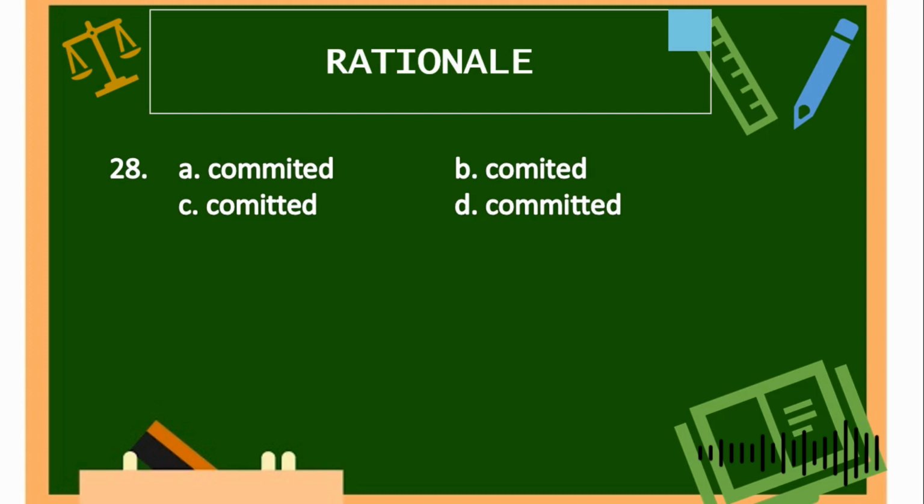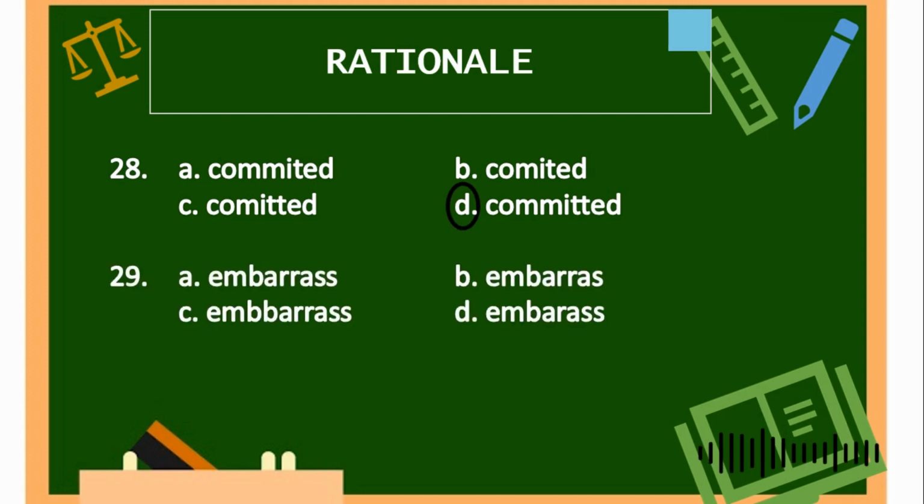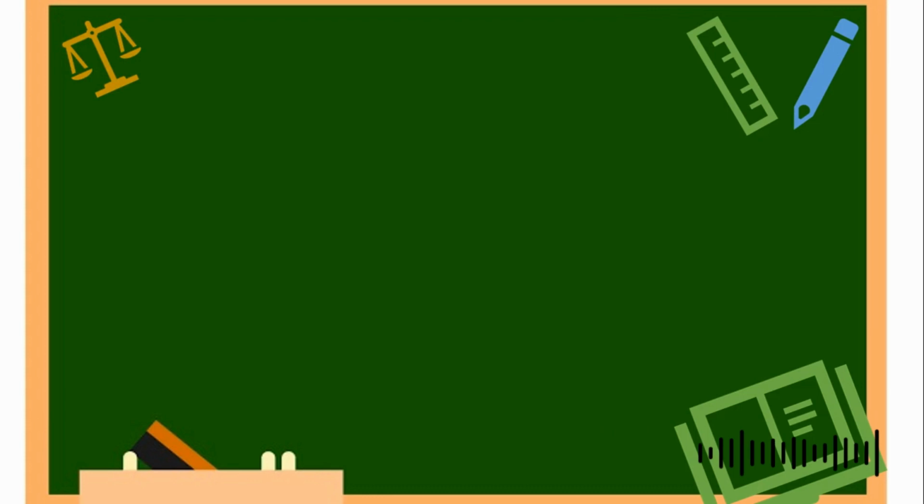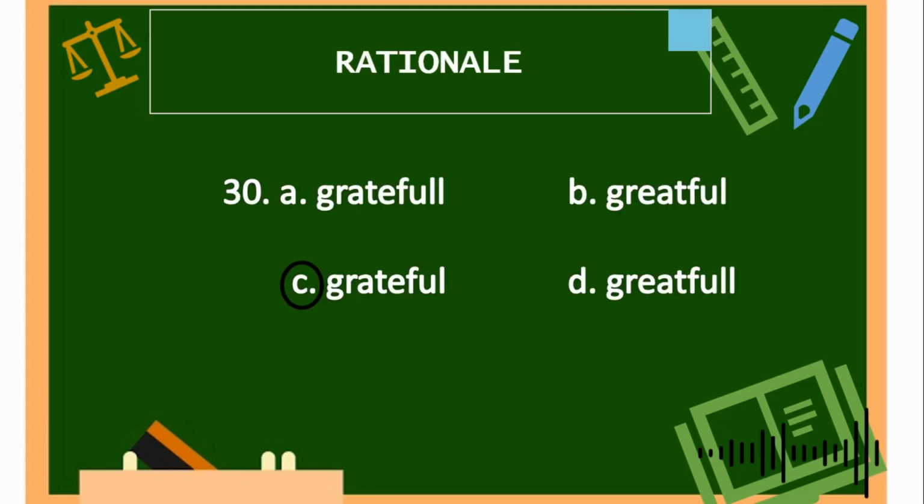Number 29, the word is embarrass. What is the correct spelling of embarrass? The correct answer is letter A. And last, for number 30, we are looking for the correct spelling of the word grateful. The correct answer is letter C.